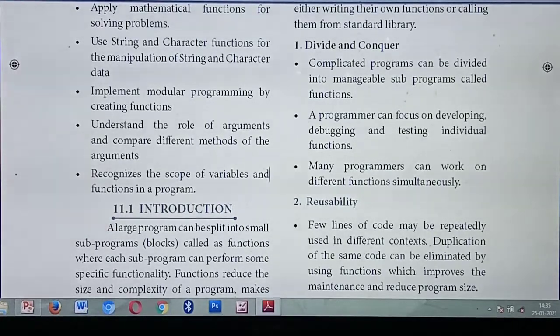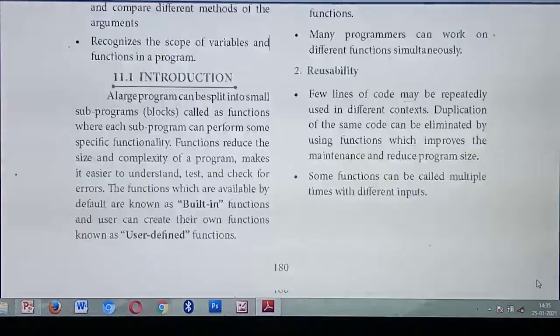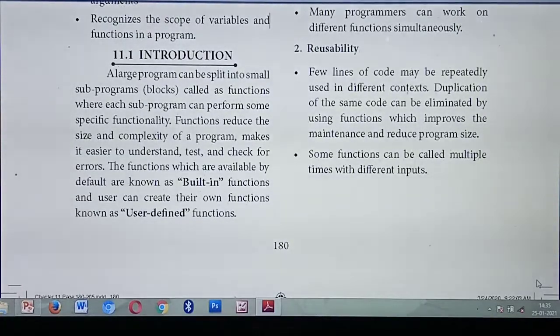Okay, so the next concept is reusability. What's the meaning of reuse? The name is reusability: again and again you are going to use. Likewise, if you are splitting the program, the same number of lines you need to use in some other places also. At that time, you need not write the same lines again and again. What you need to do is simply call the function.